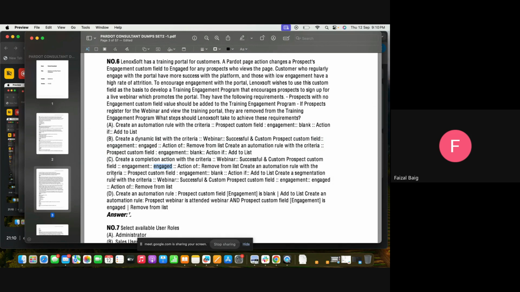Create an automation rule with the criteria prospect custom field engagement blank and action add to list. Sorry, I'm going wrong. So engagement, action of remove from the list, and create automation with criteria prospect custom field engagement blank. I guess it's B only. See, it's B. Why B? Because it's adding as well as removing.